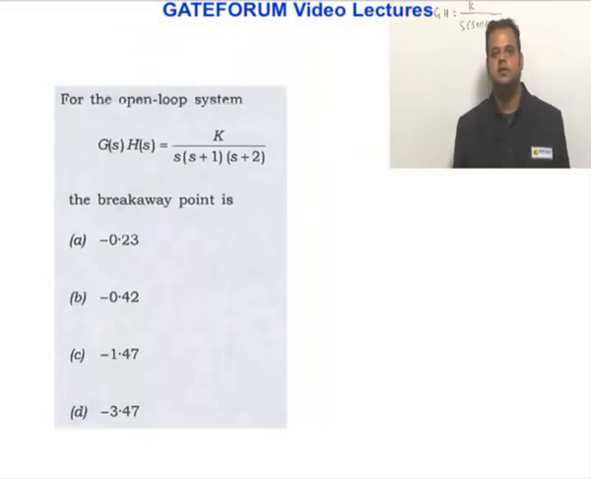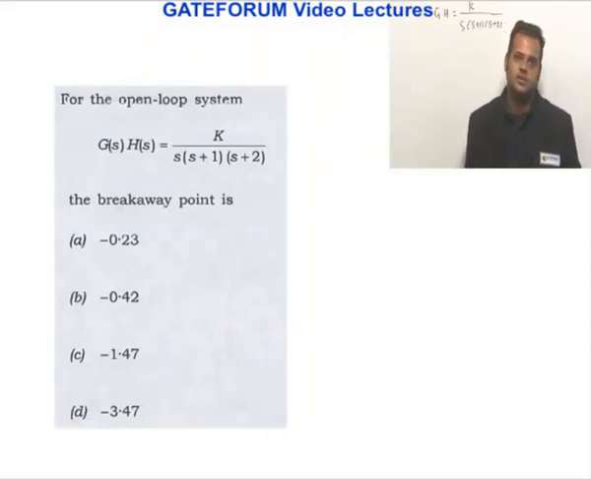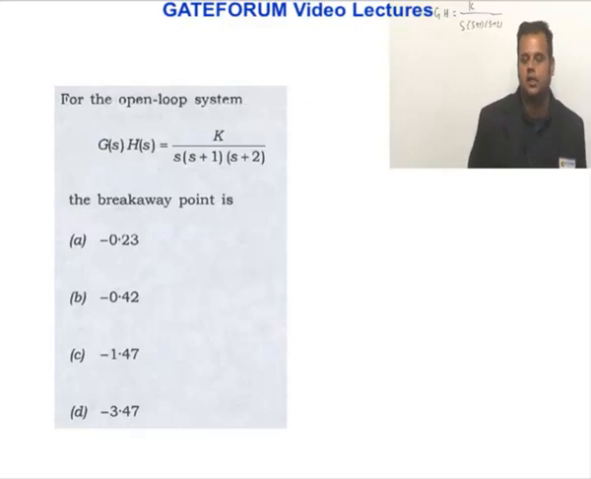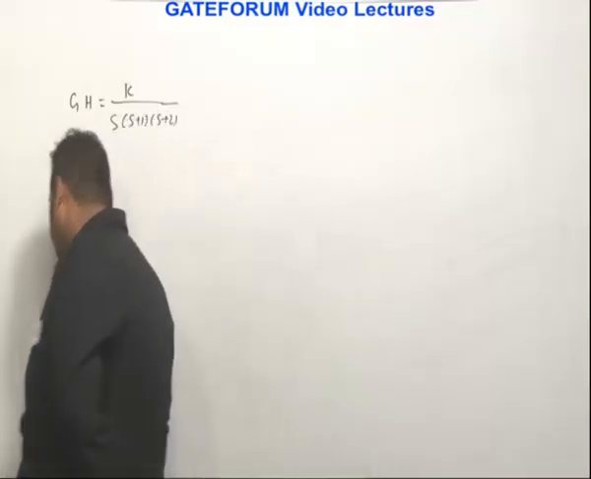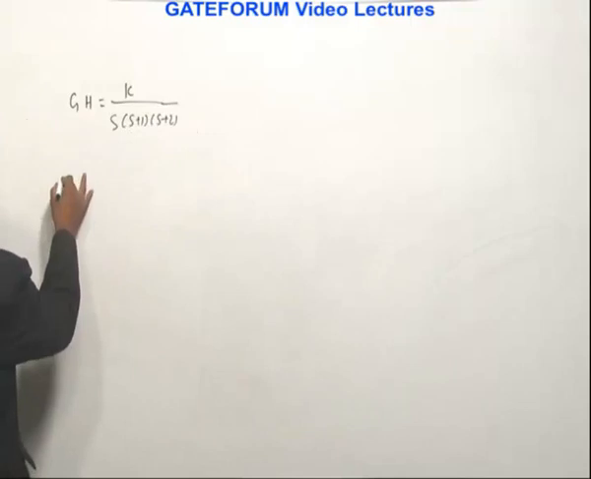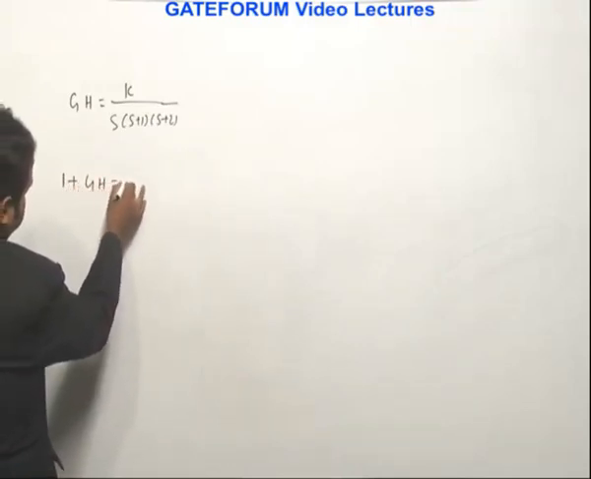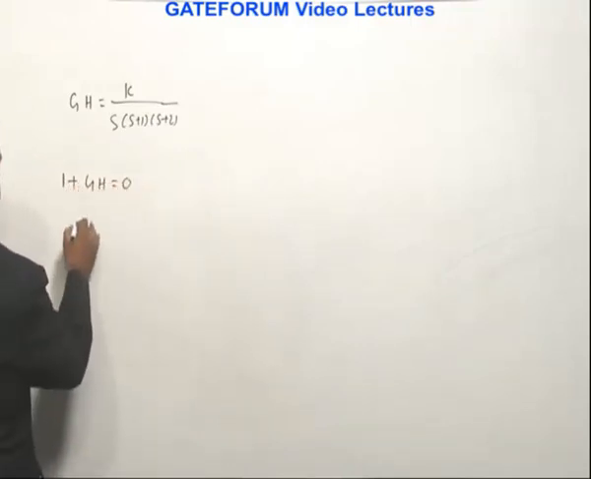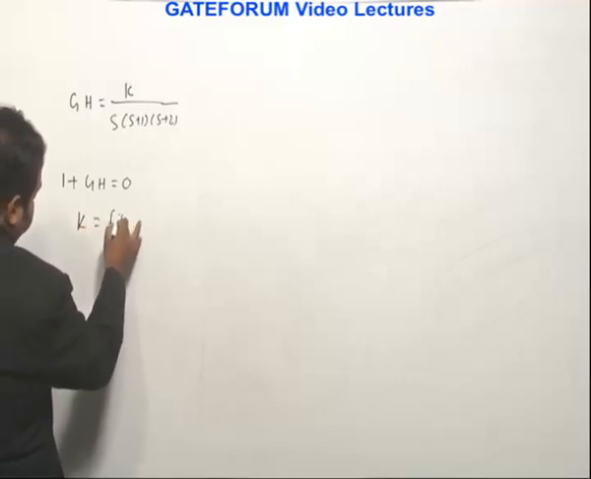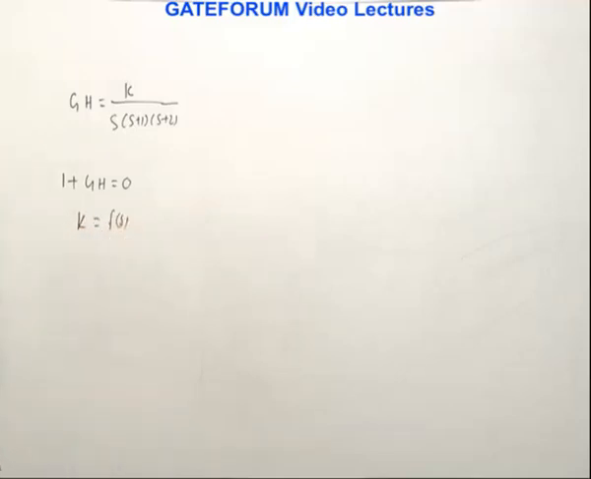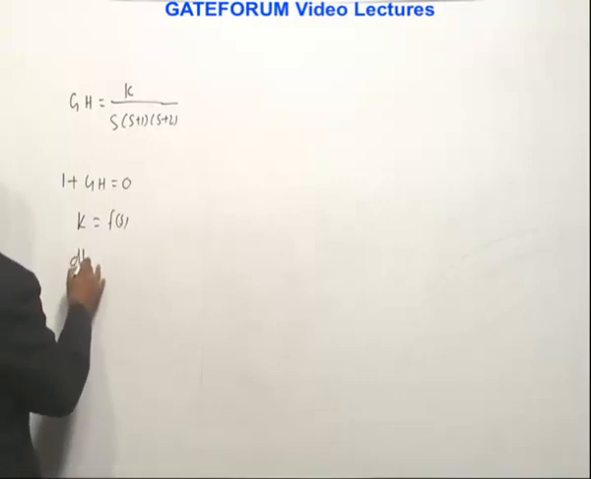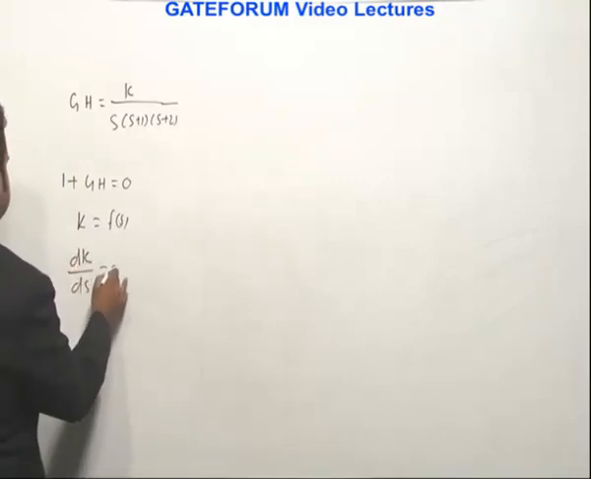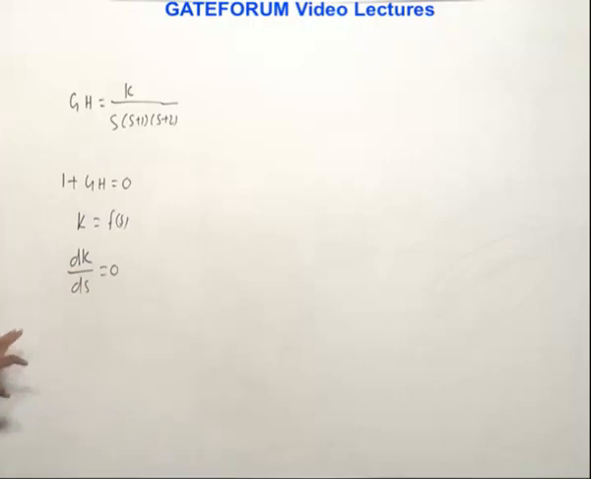For the open loop system, GH equal to K by S into S plus 1 into S plus 2, the breakaway point is how much? So what is the protocol to find the breakaway point? We write the equation 1 plus GH equals to 0, right? And by writing this equation, we arrange K as a function of S. Then by following dK by dS equals to 0, the roots of this equation give the breakpoints, and again by considering which will lie on the root locus branch or not, we select the valid breakpoints.